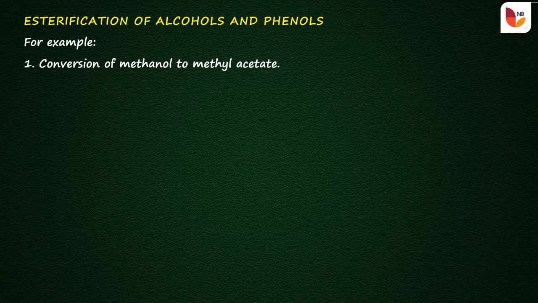So in the last class we already discussed the esterification of alcohols and phenols. Esterification is nothing but the process of formation of esters from alcohols and phenols. Let us see the general reaction involving the preparation of ester from alcohols. So alcohols, that is ROH, react with carboxylic acids. For example, R-COOH, which is called a carboxylic acid, and in the presence of concentrated sulfuric acid,